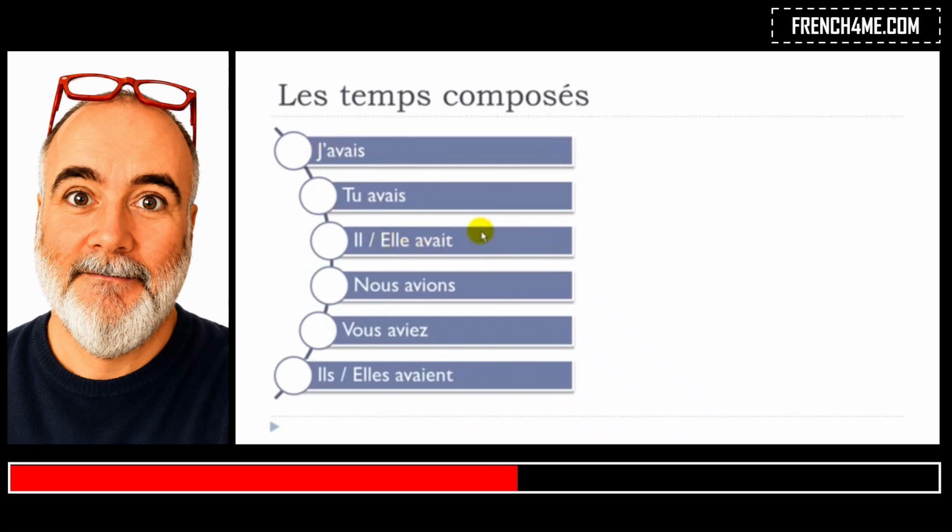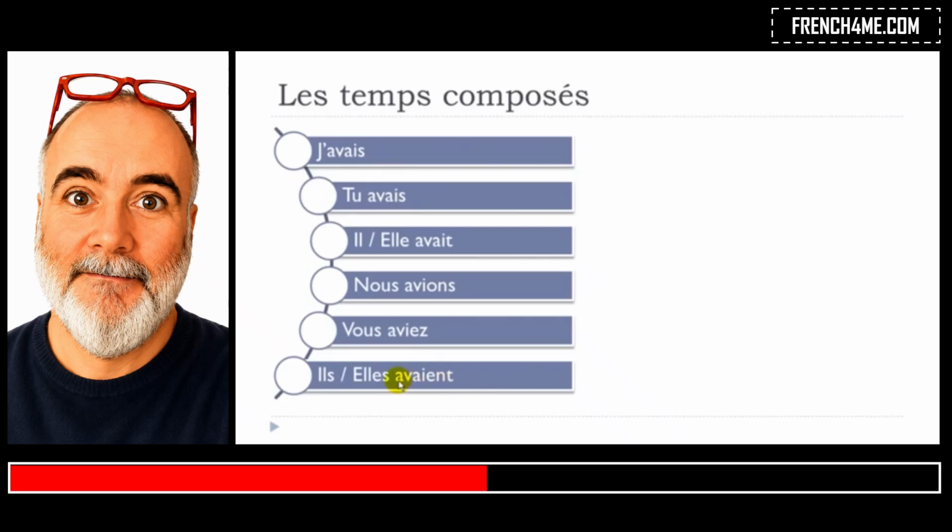So exactly the same phonetical thing here. It's avait. Nous avions, final S not pronounced, and then little liaison. Nous avions. Vous aviez, EZ at the end, et aviez, and then liaison. Vous aviez. Ils avaient, so look here, E-N-T, you write them, you don't pronounce them.